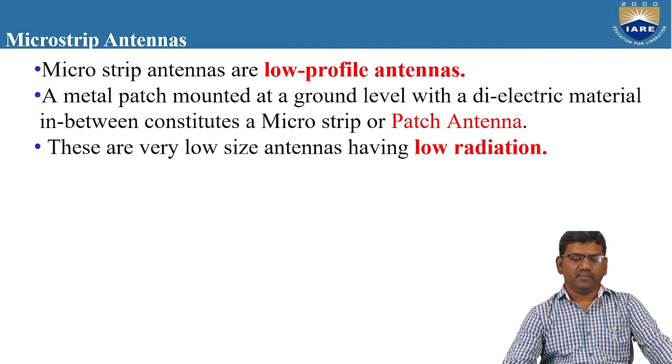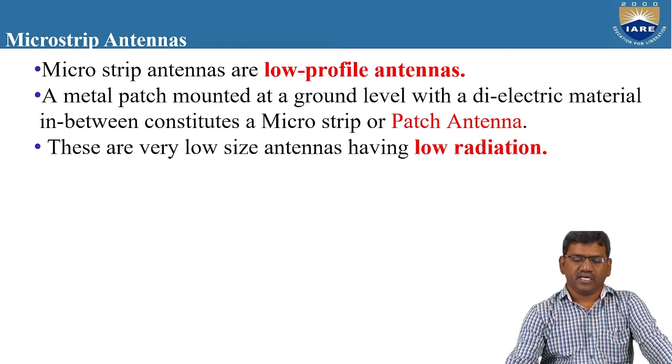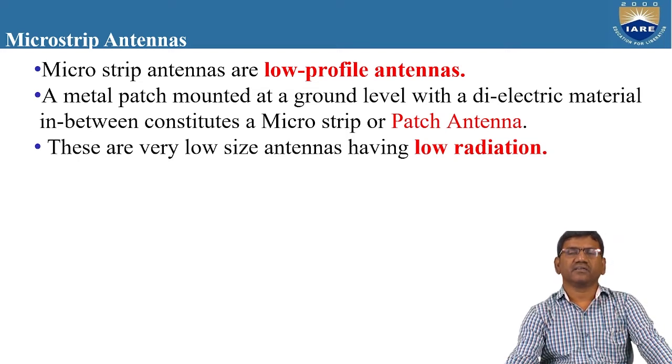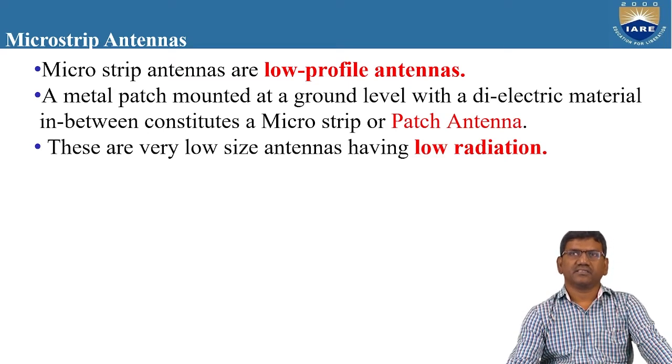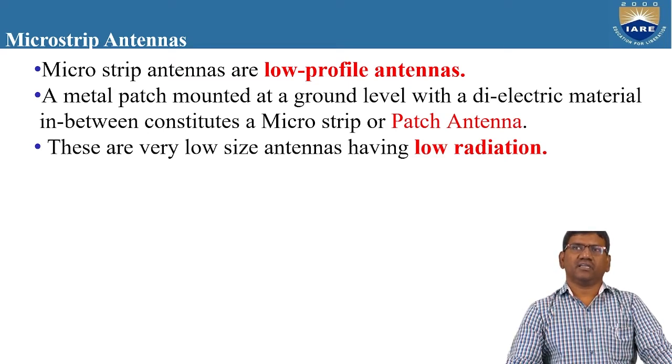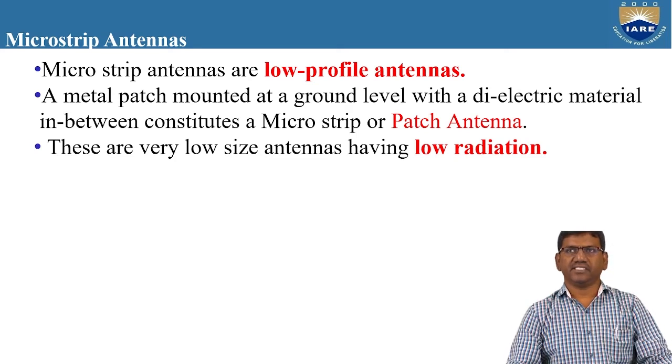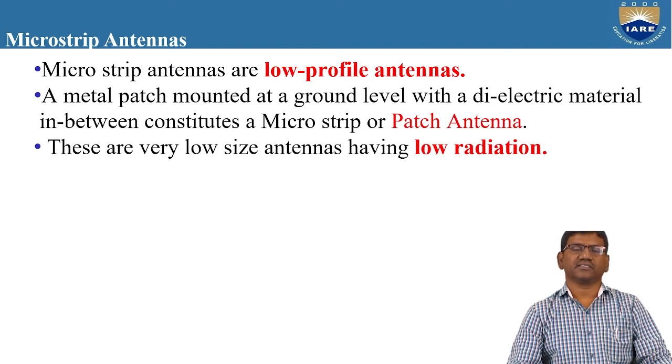Here a metal patch mounted at a ground level with a dielectric material in between constitutes a microstrip or a patch antenna. So basically a patch antenna's size is very small. The other name for the microstrip antenna is the patch antenna. Why? Because the microstrip antenna is made up of a patch.